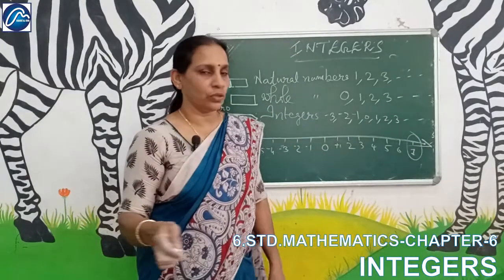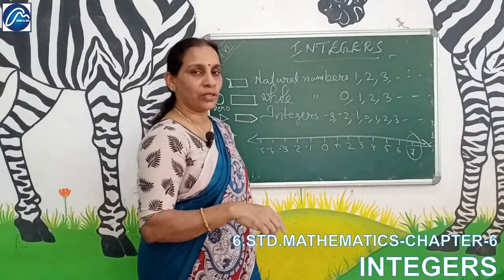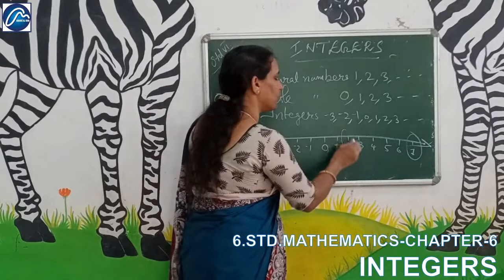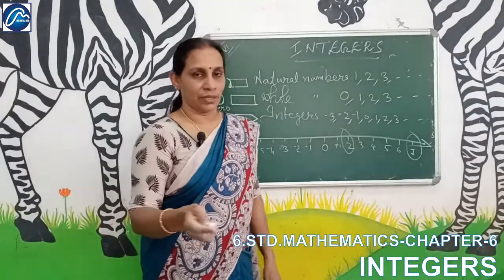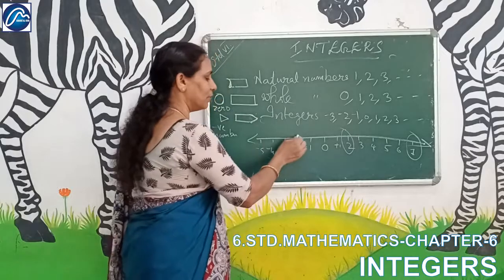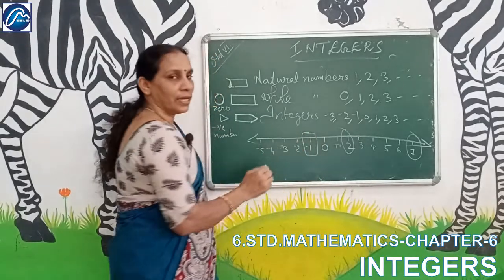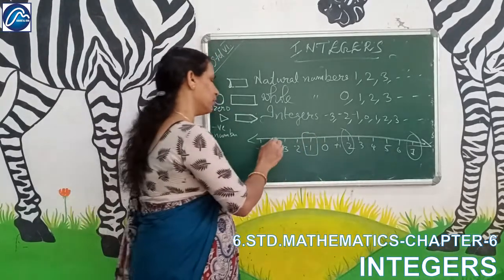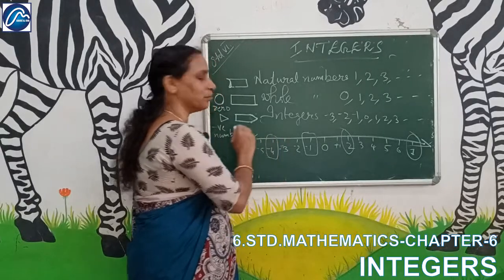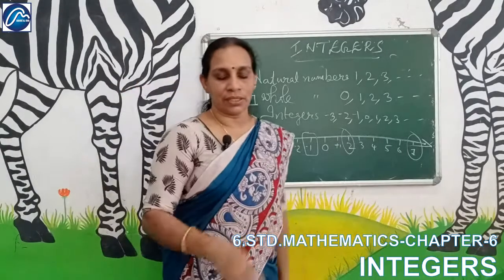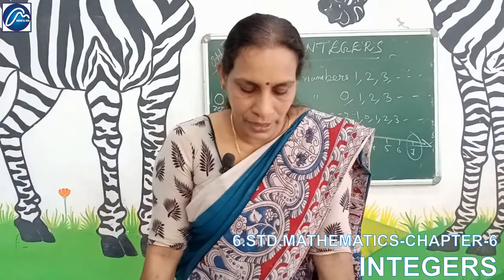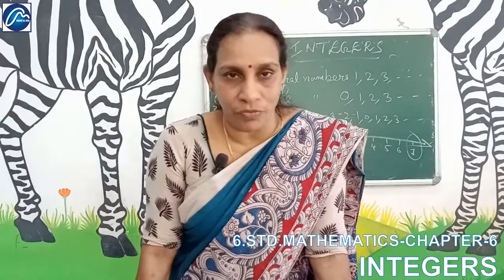If you are asked to mark 2 on the number line, this is 2. If you are asked to mark minus 1, this is minus 1. And if you are asked to mark minus 4, this is minus 4. This is how numbers are represented on the number line. And next is ordering of numbers.